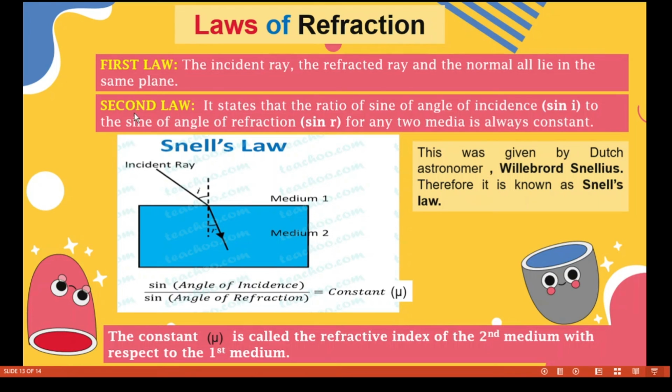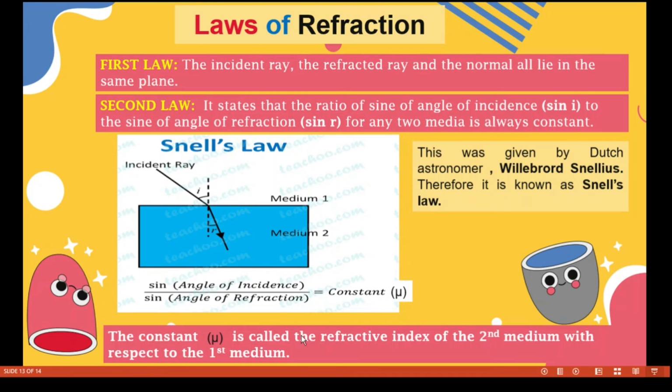What about the second law? It says that the ratio of the sine of the angle of incidence, sine i, to the sine of the angle of refraction, sine r, for any two media is always constant. That is, sine i by sine r is equal to a constant, and this constant is denoted by the letter mu.